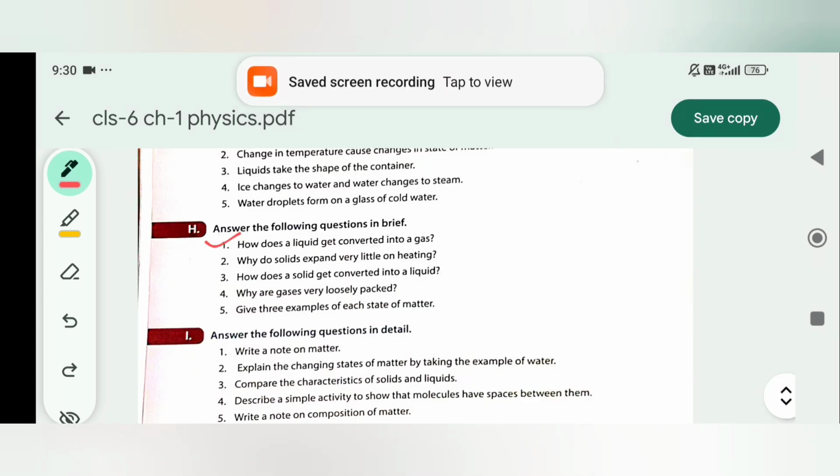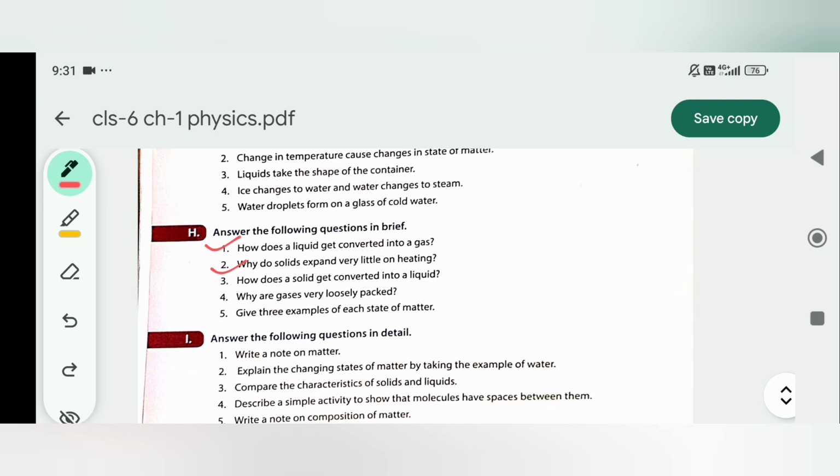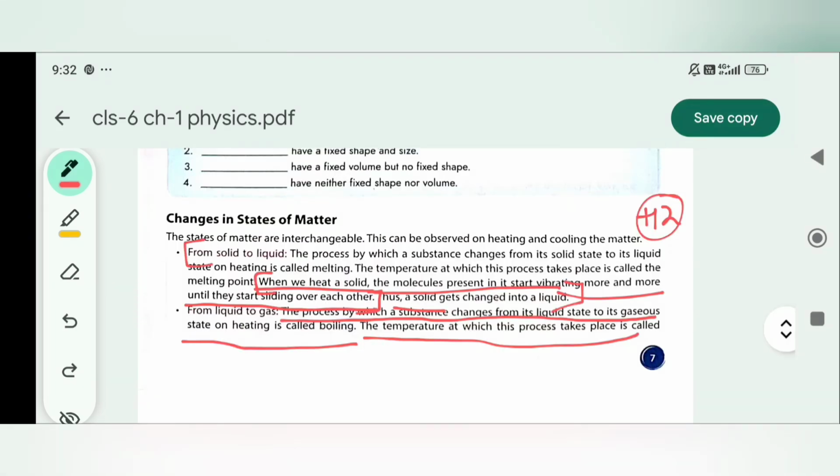2. Why do solids expand very little on heating? When we heat a solid, the molecules present in it start vibrating more and more until they start sliding over each other. Thus the solid gets expanded after getting little heat. So this is H's answer 2. 3. How does a solid get converted into a liquid? This is H3's answer.